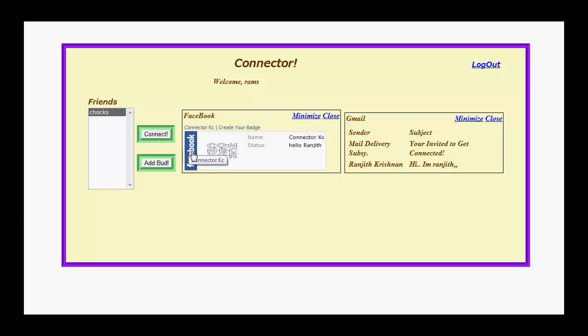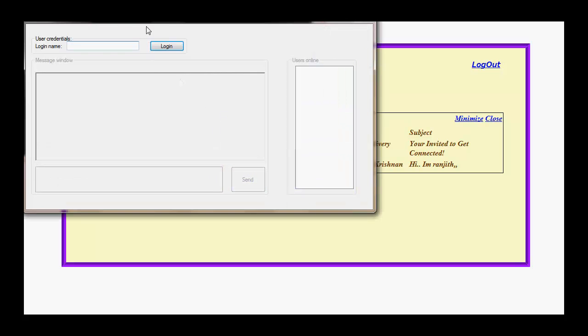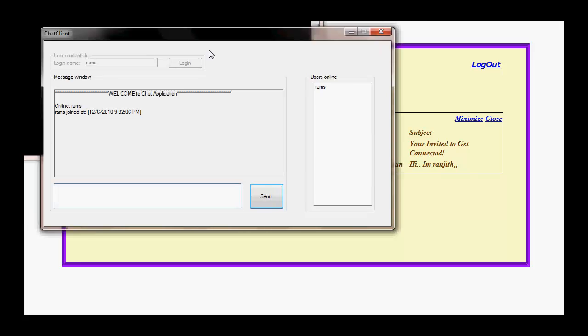This talk gives a brief overview of the social networking system Connector. Let us get connected.